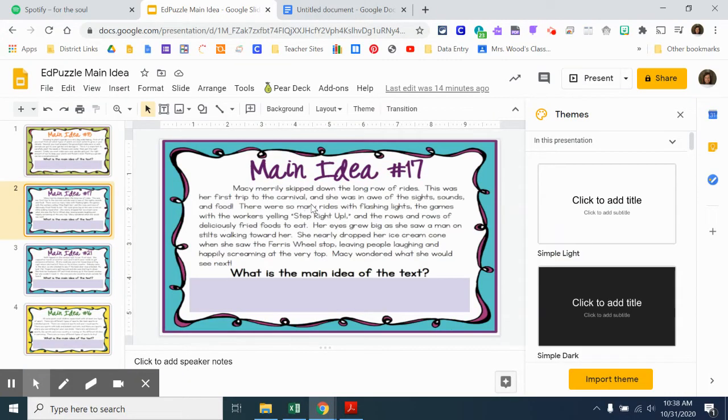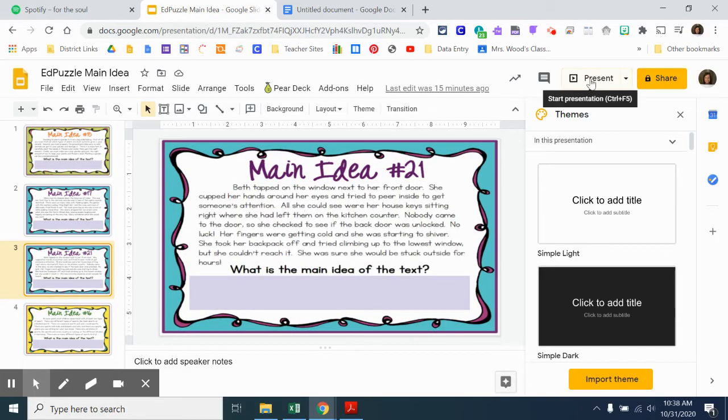All right, boys and girls, hopefully you chose the one that said Macy was in awe of the many sights, sounds, and foods at the carnival. Some of the other choices were just little details, like she nearly dropped her ice cream cone. That's not what the entire passage is about. That was just one little detail. The other choice you could have picked was that she saw and smelled deliciously fried foods to eat. And again, that was an important part of her experience, but it wasn't what the passage was mostly about. All right, we're going to look at another passage next.